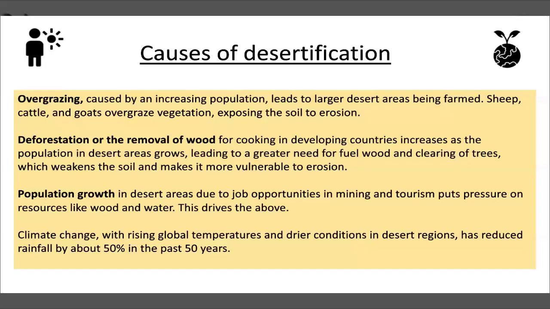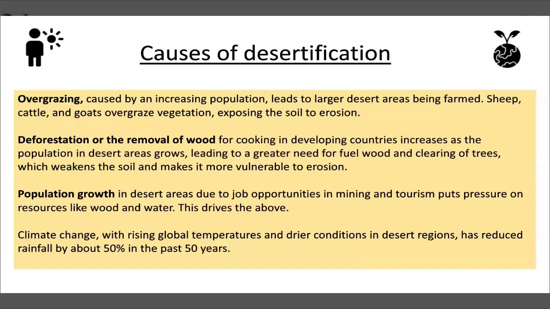So developing countries, so we're thinking our LICs, our NEEs, have an increase in their population, again, which means a greater need for fuel wood. We need the wood for fuel, which means we clear the trees, which weakens the soil and makes it more vulnerable to erosion. There's no roots holding the soil together. There's no nutrients being added, which causes the soil to erode.